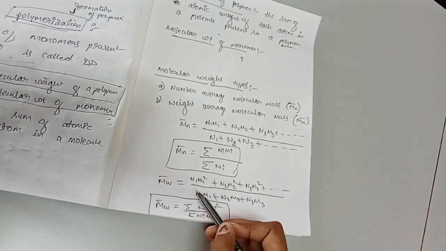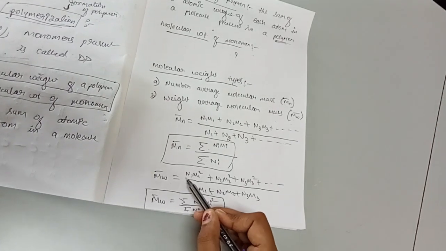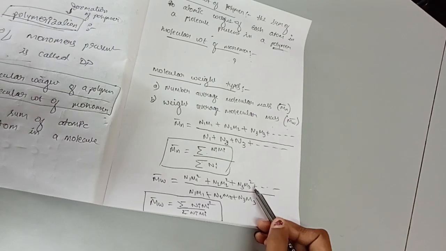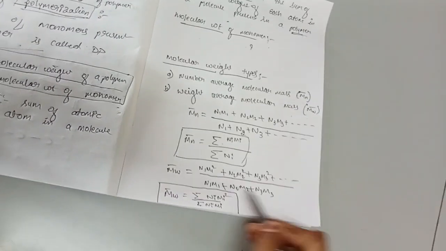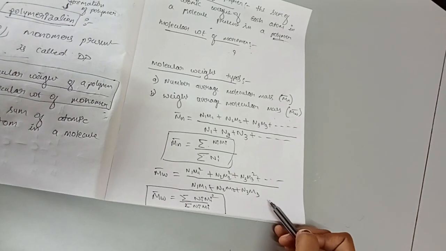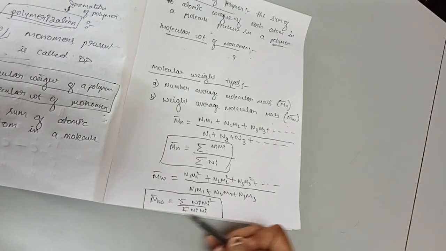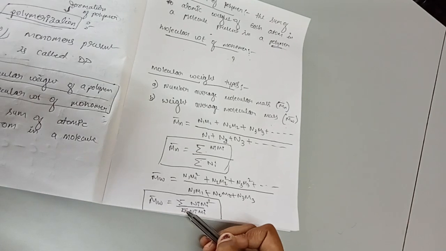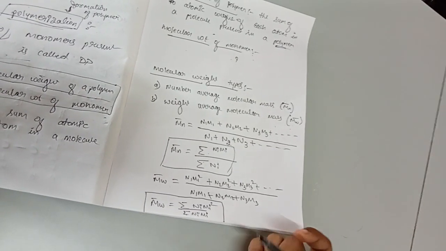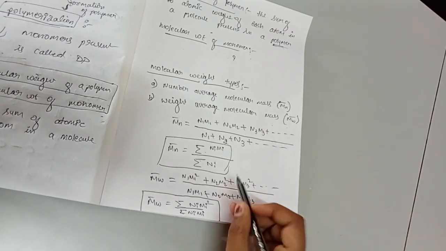Now the formula for weight average molecular mass can be written as N1 M1 square plus N2 M2 square plus N3 M3 square and so on, divided by N1 M1 plus N2 M2 plus N3 M3. The formula can be denoted as Mw bar equals the summation of Ni Mi square divided by the summation of Ni Mi. This is about the polymers.